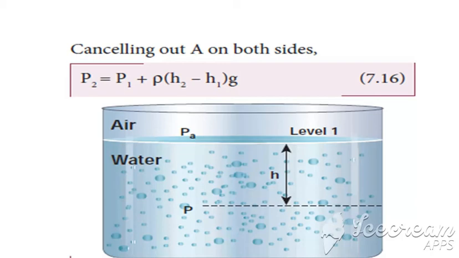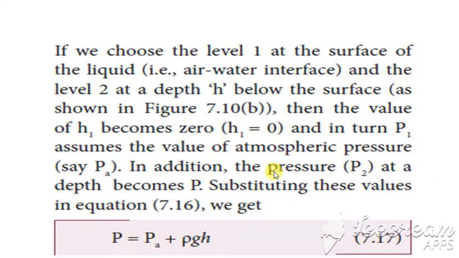Since considering only one level, h is the only height we are considering, so instead of h1 we are writing 0, and h2 we write as h alone. And so p is equal to pa plus rho g into h.